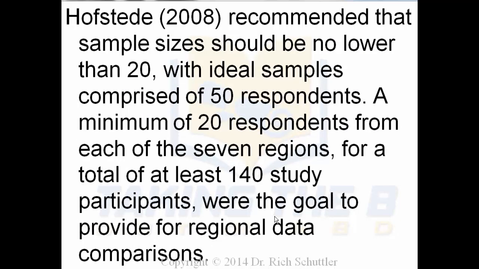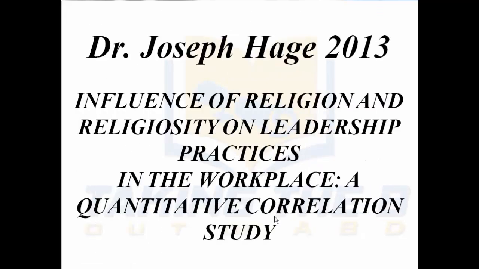Hofstede recommended that sample size should be no lower than 20, with an ideal sample comprised of 50. A minimum of 20 respondents from each of the 7 regions for a total of 140 study participants were the goal provided in the regional comparisons. So you're able to see from her how it worked.